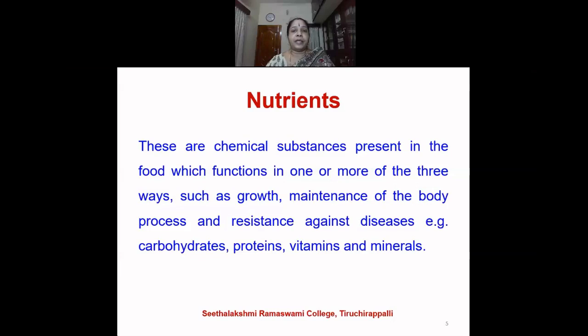So what are they? The nutrients are the carbohydrates, proteins, vitamins, and minerals. These are the different nutrients that are present in the food that are offering very important functions such as growth, maintenance of the body processes, and resistance against diseases.